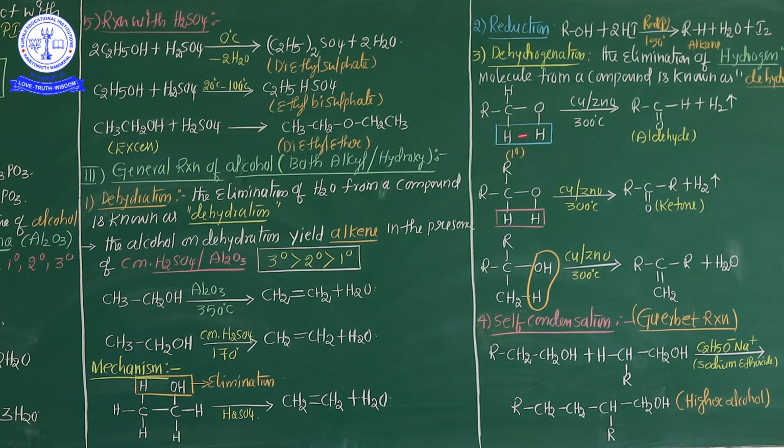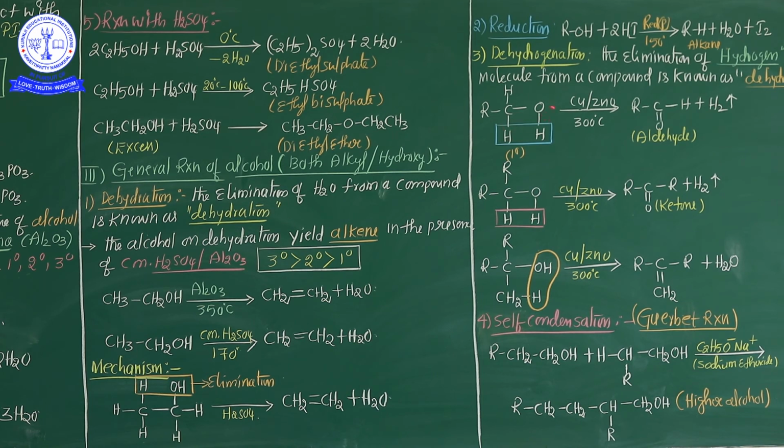See here, this is a 1 degree alcohol. Keep it in your mind, my dear students. Whenever a 1 degree alcohol is involved in the dehydrogenation process in the presence of copper and zinc oxide at 300 degrees Celsius, the optimum temperature condition, an aldehyde is formed and hydrogen gas is additionally released.